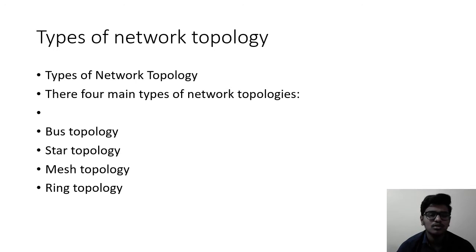There are four main types, actually five, but the main ones are four. They are bus topology, star topology, mesh topology, and ring topology. And there is another one, that is hybrid topology. I am discussing the four main types of network topologies.